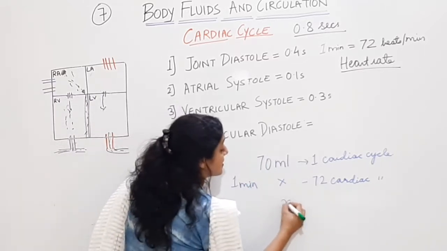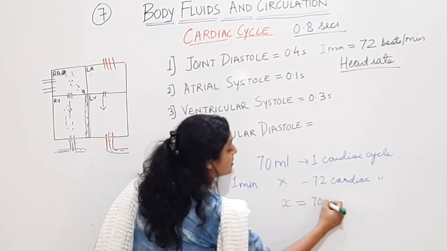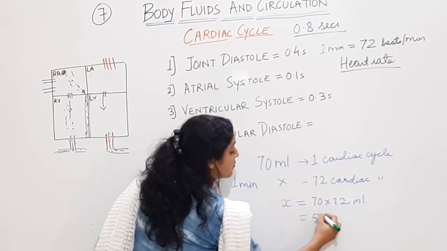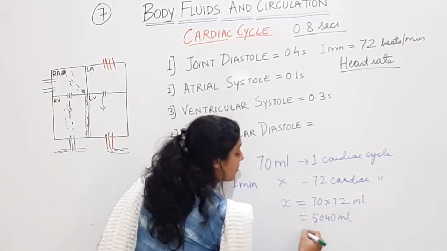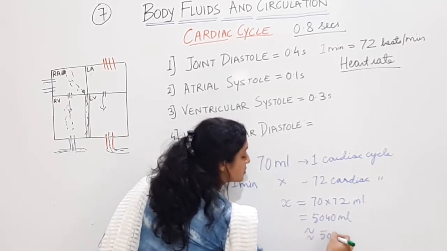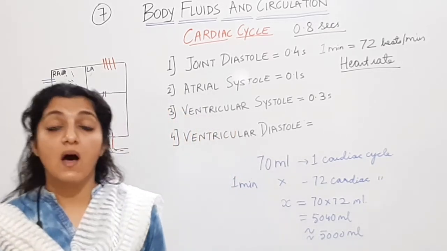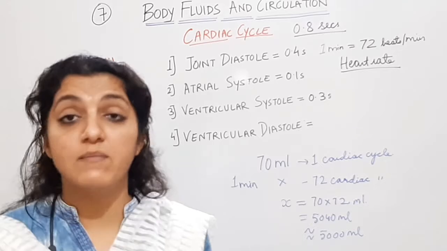This X will be 70 into 72 ml, which is 5040 ml. So approximately 5000 ml of blood is pumped out from the heart in 1 minute.